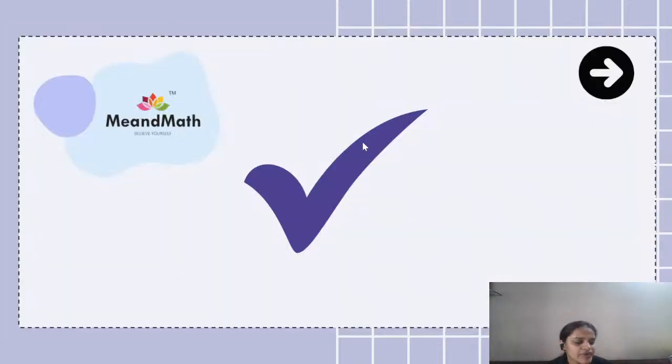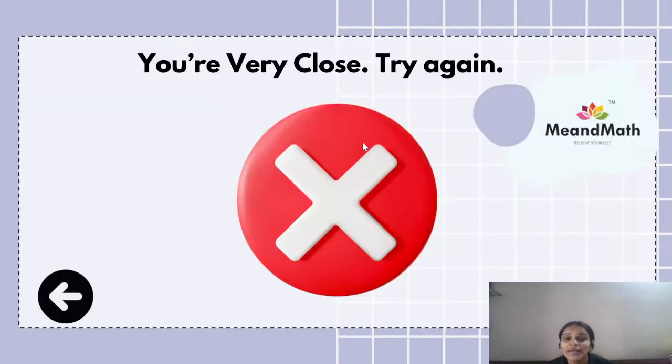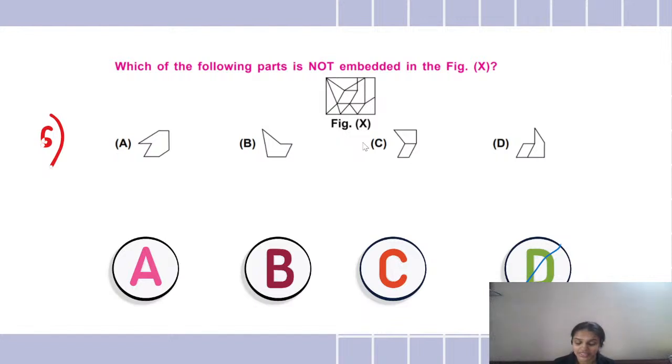All right, very good, very good. Good attempt. I'm liking the enthusiasm that all of you are showing. You all are so interested in participating, and I'm loving the way you are participating.